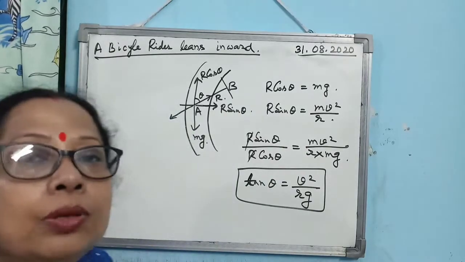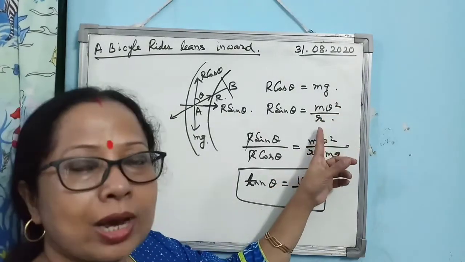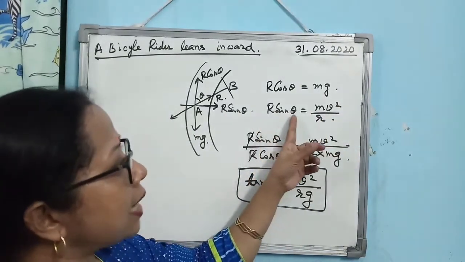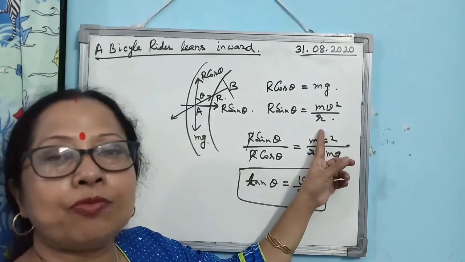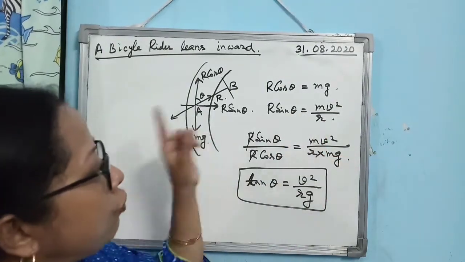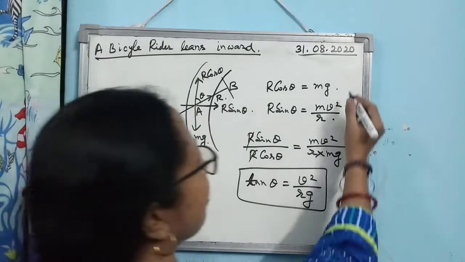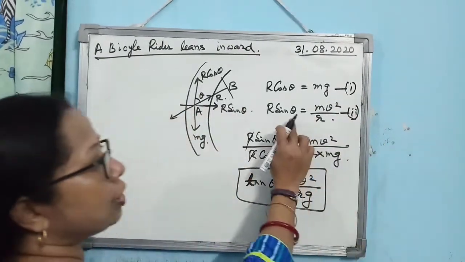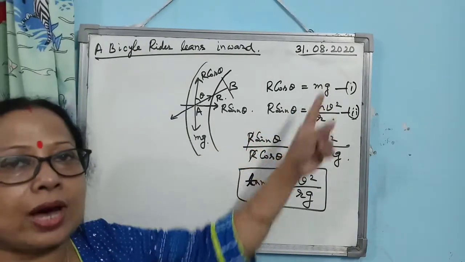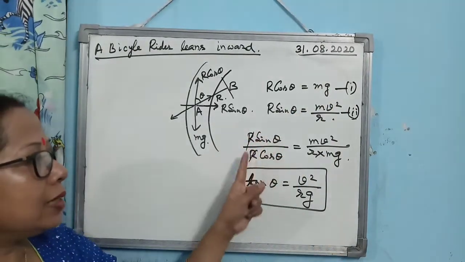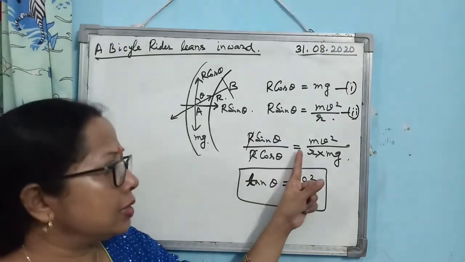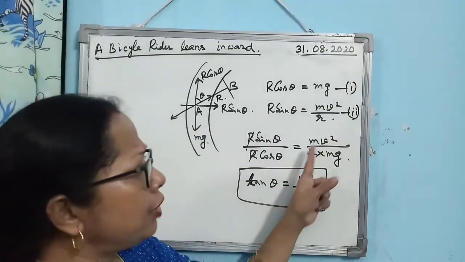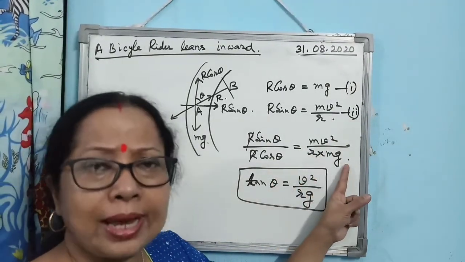Now what is the value of the centripetal force? mv square by R. So R sin theta is equal to mv square by R. Suppose I am naming this as equation 1, this is equation 2. If you divide equation 2 by equation 1, then what is it coming? R sin theta by R cos theta is equal to mv square by R into mg.